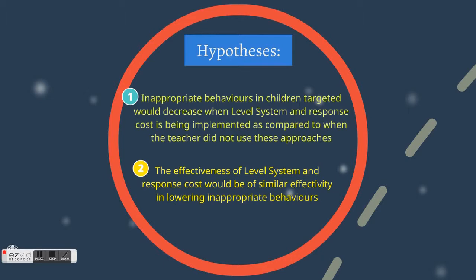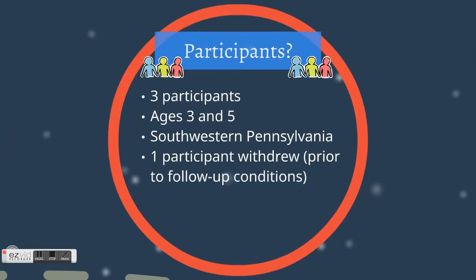The second hypothesis states that the effectiveness of level system and response cost would be of similar effectivity in lowering inappropriate behaviors. This means to say that whether or not you are using level system or response cost, they should have the same effect in lowering inappropriate behaviors.